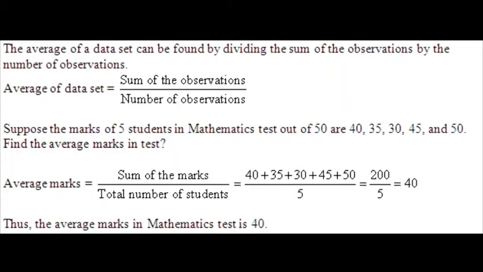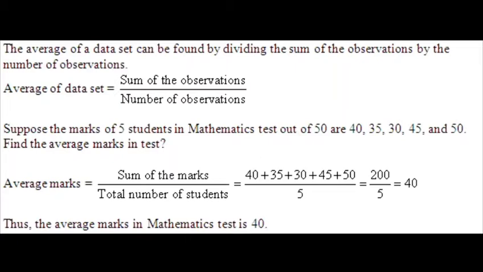The average of a dataset can be found by dividing the sum of the observations by the number of the observations. Dear student, here with the help of an example, I want to explain what average is. See the example. Suppose the marks of 5 students in a mathematics test out of 50 are 40, 35, 30, 45 and 50. Find the average mark in the test. Here dear student, there are marks of 5 students in the test of mathematics out of 50. So we need to find the average of marks obtained by the 5 students.